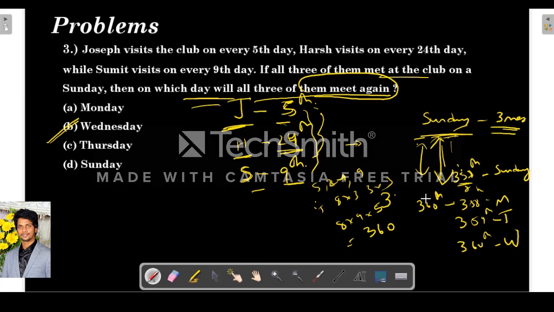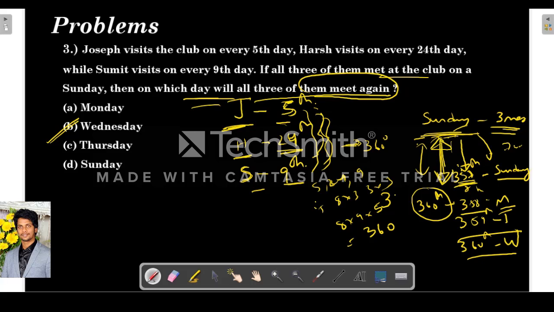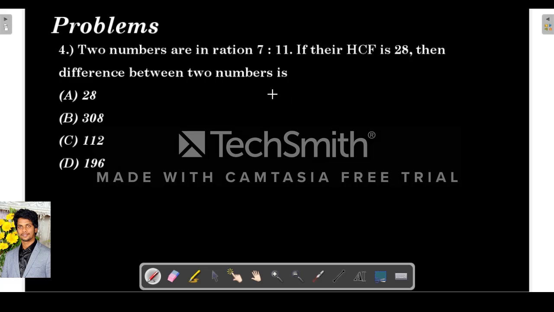The 3 of them will meet again on the day of the LCM of these 3. So the LCM of these 3 is 360. After this they meet again on the 360th day. Here, 357 is a multiple of 7. So the 357th day will be Sunday again, because in a week 7 days will be there. After 7 days the day gets repeated, right? So the 357th day will be Sunday. The 358th day Monday, 359th Tuesday, 360th Wednesday.